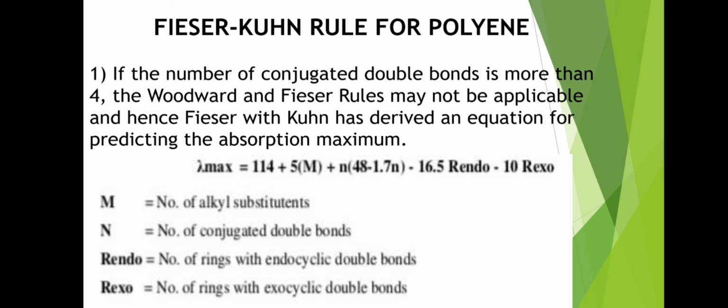Then the Fisher-Cohen rule for polyenes. If the number of conjugated double bonds is more than 4, then the Woodward-Fisher rule is not applicable, so we can use the Fisher-Cohen rule. The formula for lambda max is 114 plus 5m plus n into 48 minus 1.7n minus 16.5 Rendo minus 10 Rexo. So what is m? M is the number of alkyl substituents, n is the number of conjugated double bonds, Rendo is the number of rings with endocyclic double bonds, and Rexo is the number of rings with exocyclic double bonds.